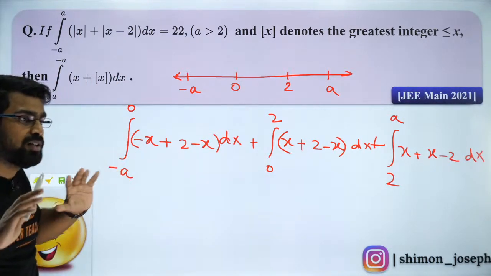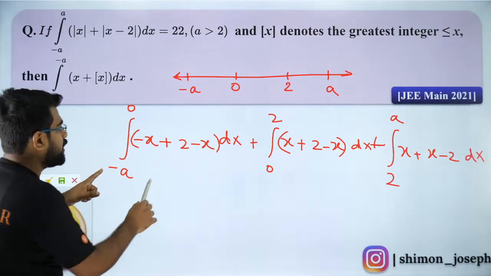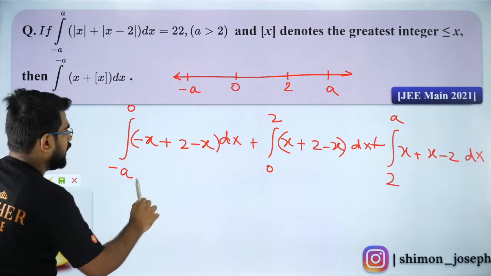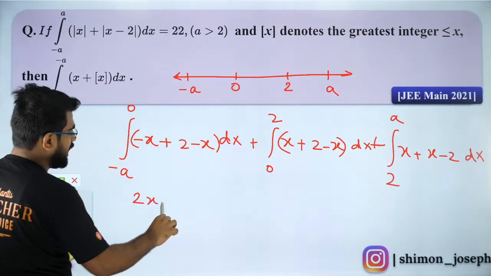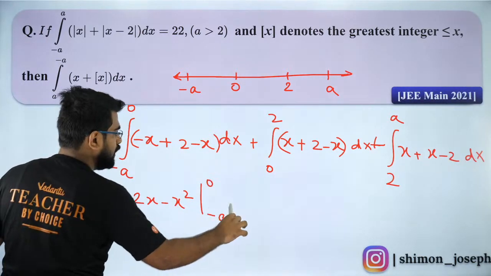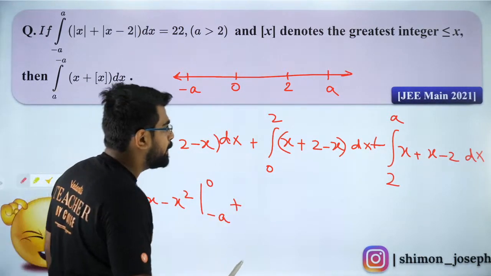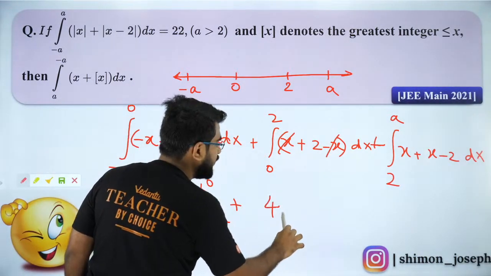I'll teach you, I will solve this fully, okay? Please listen carefully. Let's try to do it. So I have, this will be 2 minus 2x. So it will be 2x minus x square from minus A to 0. Guys, please check my solving. I am bound to make calculation mistakes, so help me if I am going wrong, okay?